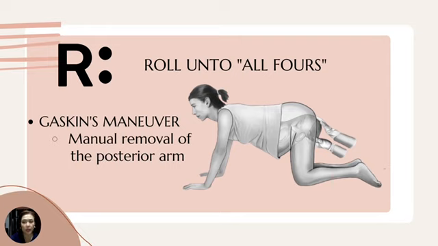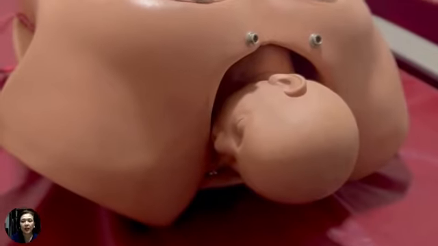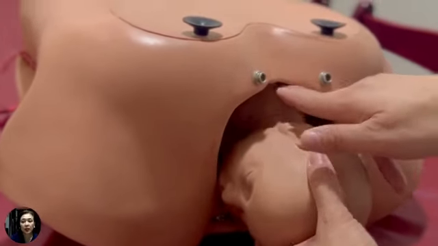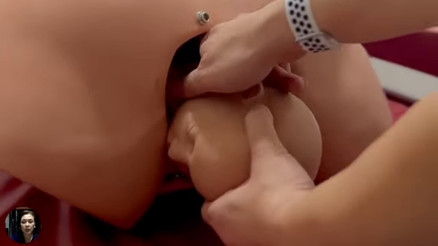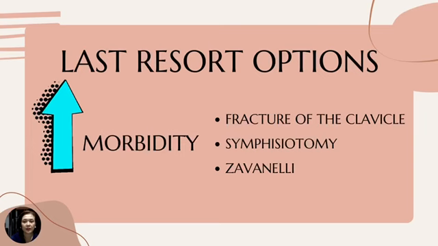The next step is R, which is roll onto all fours, or the Gaskin maneuver. The Gaskin maneuver places the mother onto the all-fours position in an attempt to manually remove the posterior arm. This maneuver takes advantage of gravity to facilitate the delivery of the posterior shoulder. However, if this still fails, we now move on to the next maneuvers.